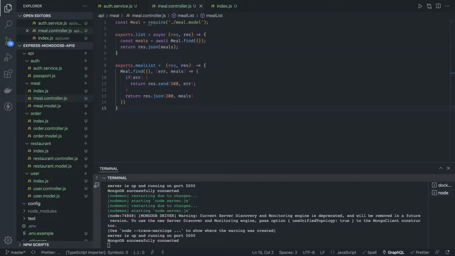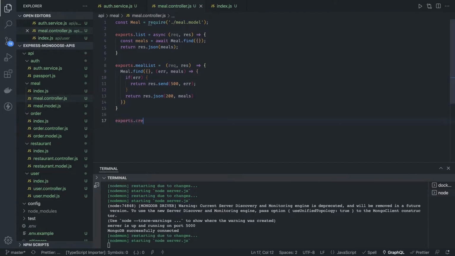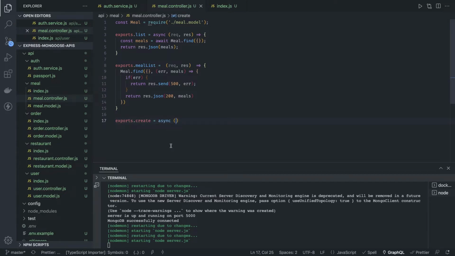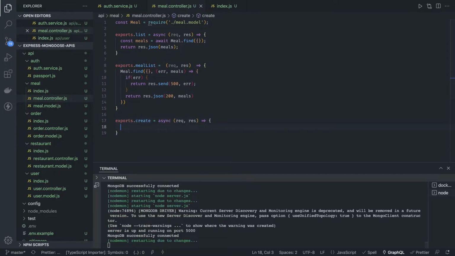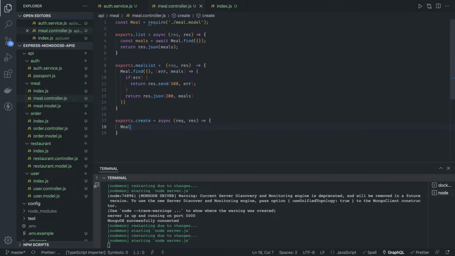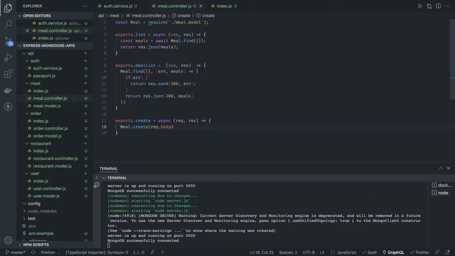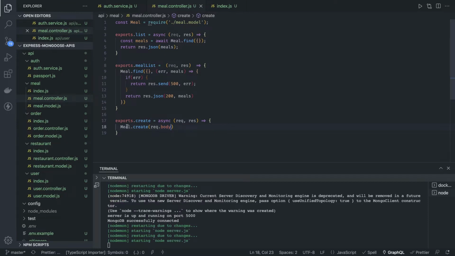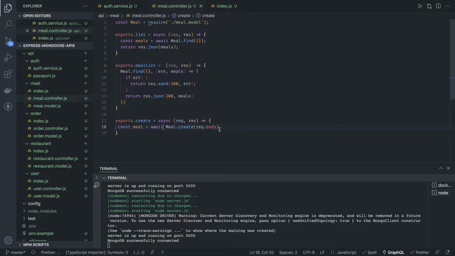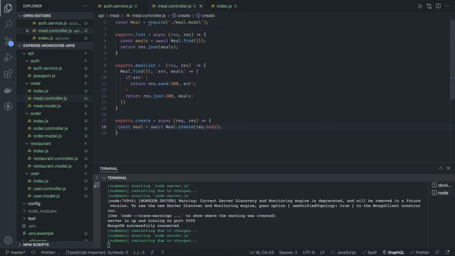Similarly you can have the other methods like exports.create, and here you can have async, request response, and do your stuff, which is like, okay, meals.create, create is a method, pass the payload. After doing the validation, request.body. If you want to do it using async await, you can return this.